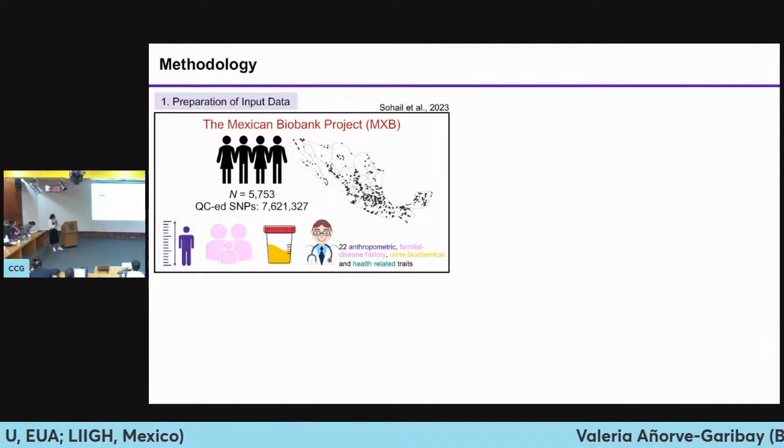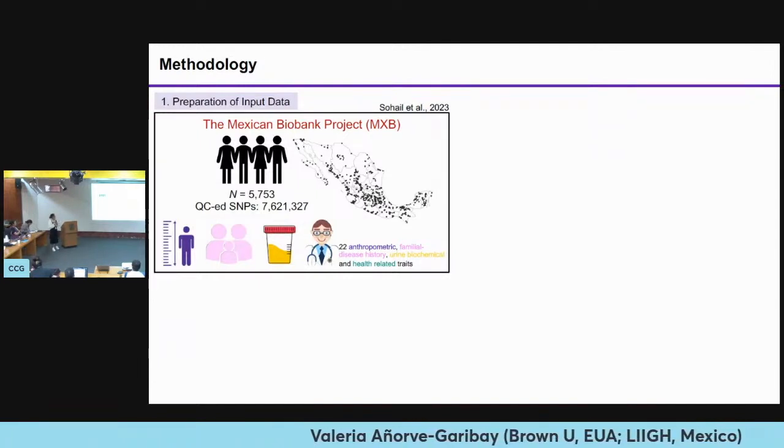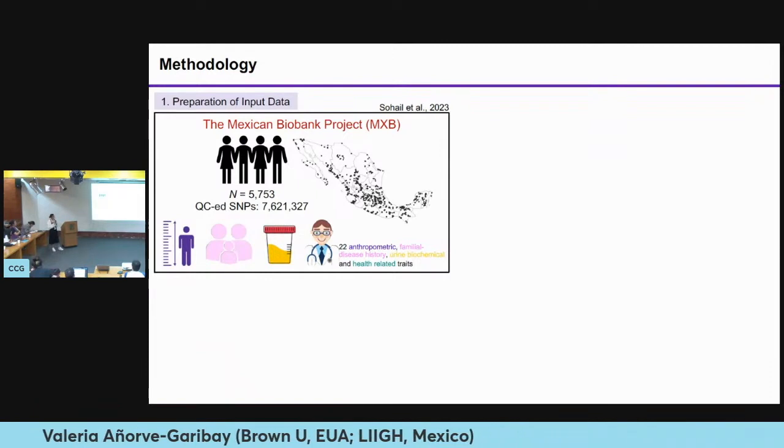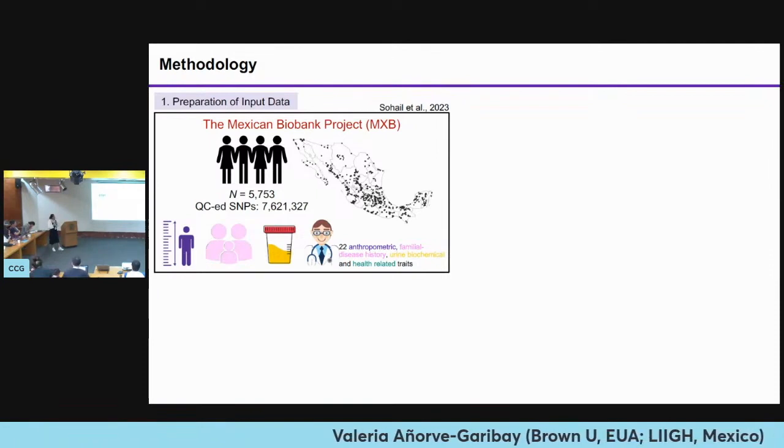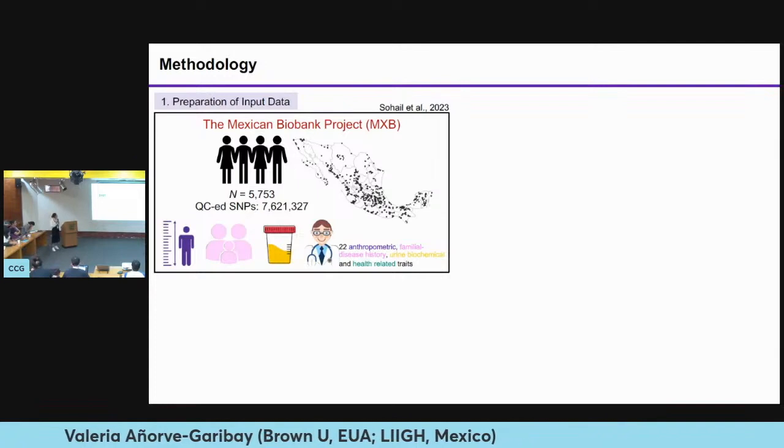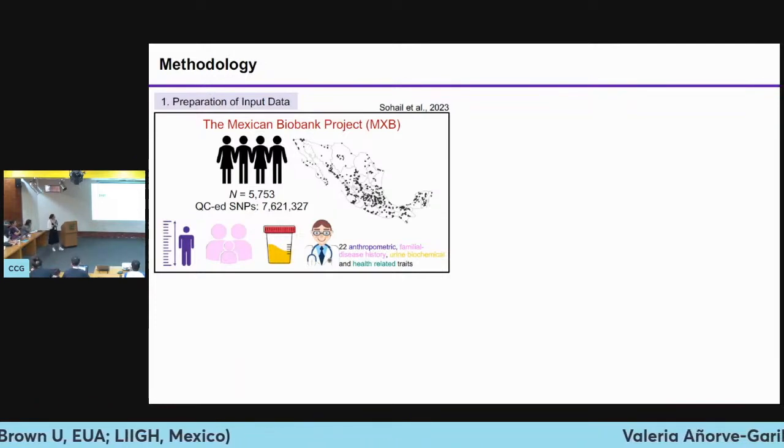So the methodology in general is that I'm using the Mexican Biobank Project, which gathers genome-wide genotype information of about 50,000 individuals that, as you can see, are broadly distributed across Mexico. And also phenotypic information for the same set of individuals of 22 traits that fall into 4 broader categories, such as anthropometric, familial disease history, human biochemical, and health-related traits.